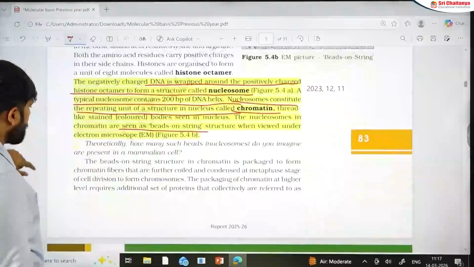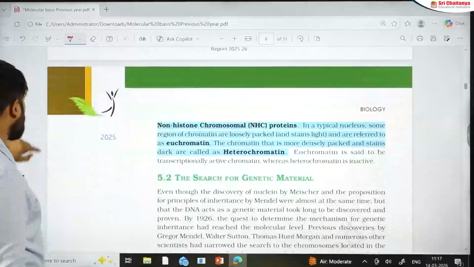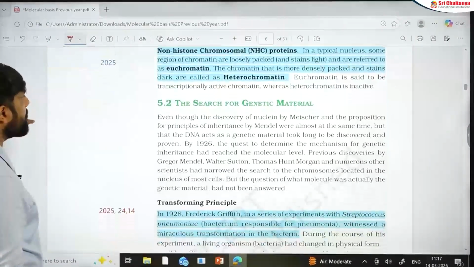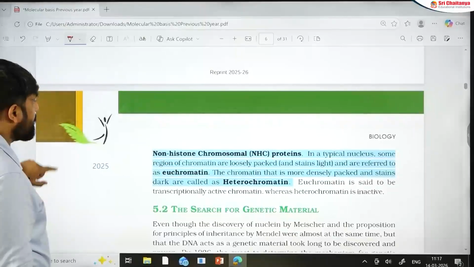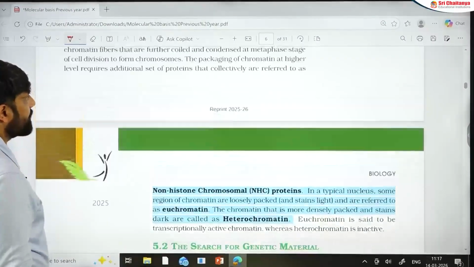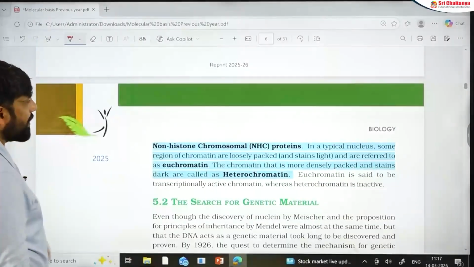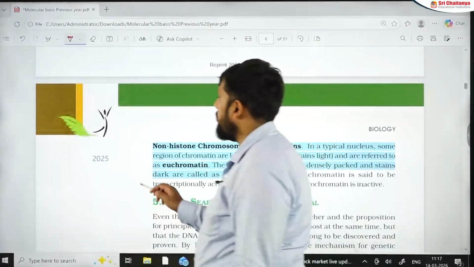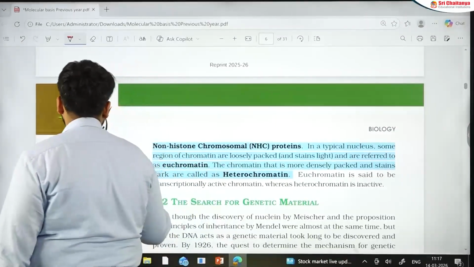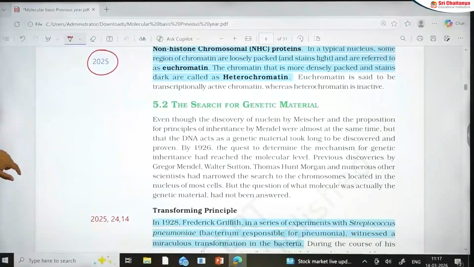Again, I am just going on the basis of the questions. Important points are there about nucleoid, loop structure, arginine, histidine, all those things are mentioned here. Okay, there you have 2025, the recent question that appeared from this particular section. So this was the question about the chromatin nature. A question appeared recently, important part: heterochromatin, euchromatin. Don't forget to look into it. Again, that table is there. It will give you all the definitions.